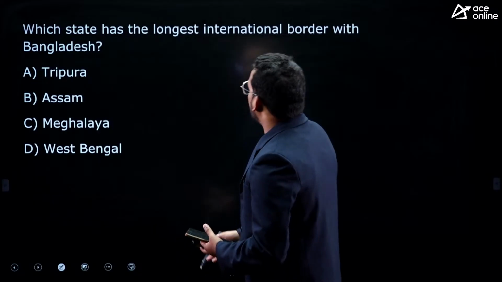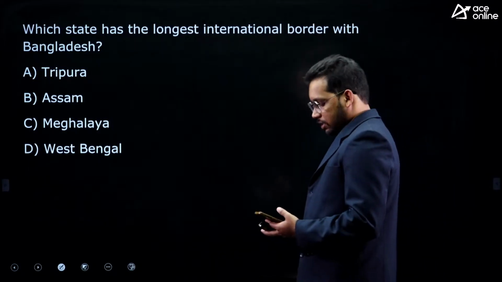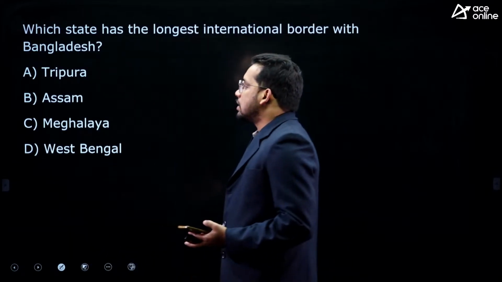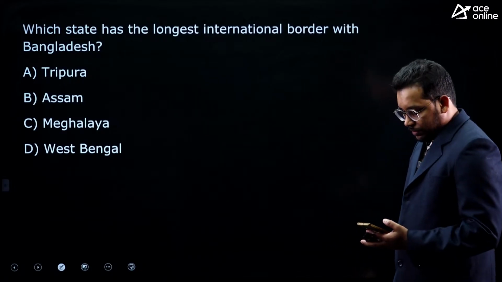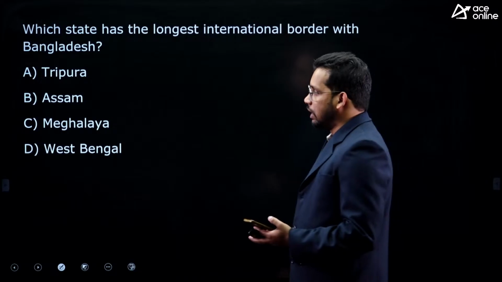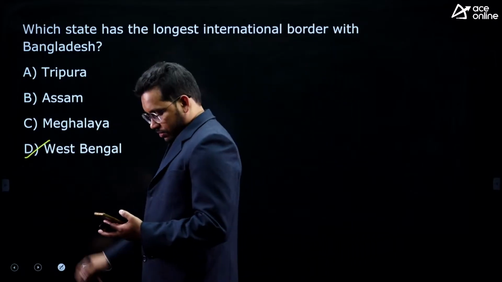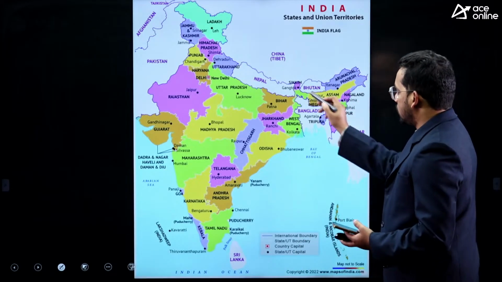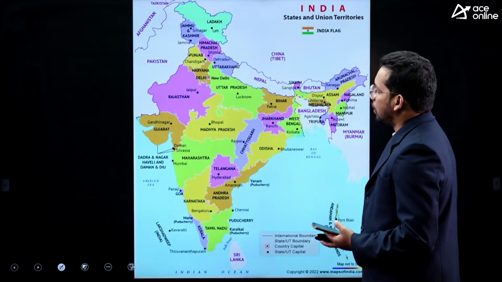Next one, which state has the longest international border with Bangladesh? This is also a little bit tricky, I would say. Tripura, Assam, Meghalaya, West Bengal. Tell me, which state has the longest international boundary with Bangladesh? So the answer is West Bengal. Good, good. So you can see here, this is the boundary. So huge length we have, right?